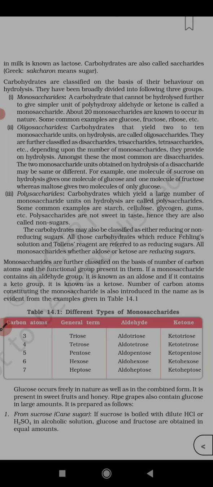The aldehydes are oxidized to the corresponding carboxylate anion. The reaction occurs in alkaline medium.